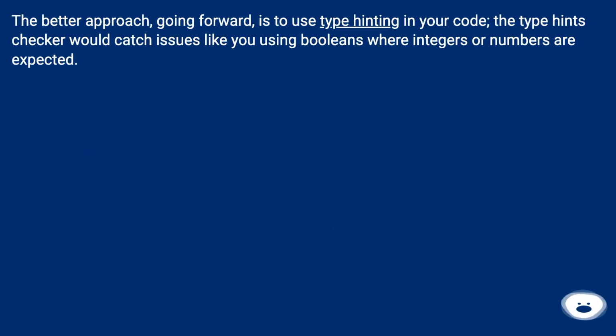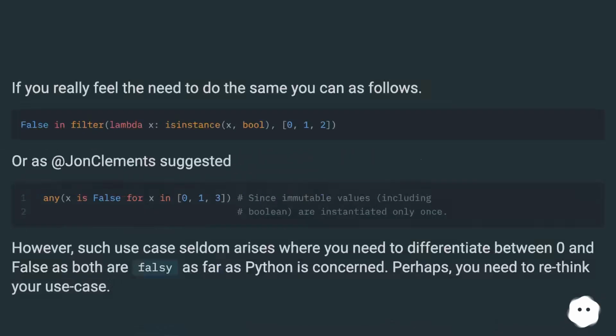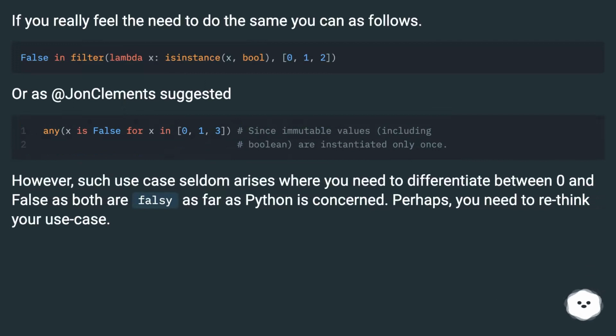The better approach, going forward, is to use type hinting in your code. The type hints checker would catch issues like you using booleans where integers or numbers are expected. If you really feel the need to do the same, you can as follows.